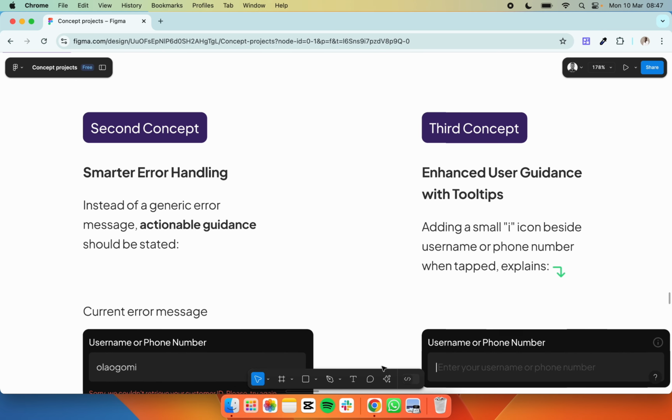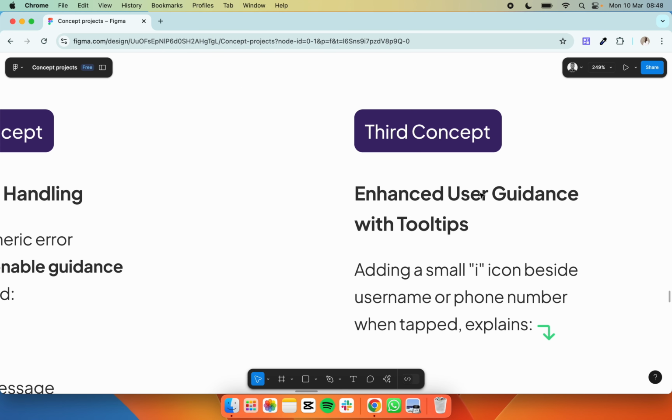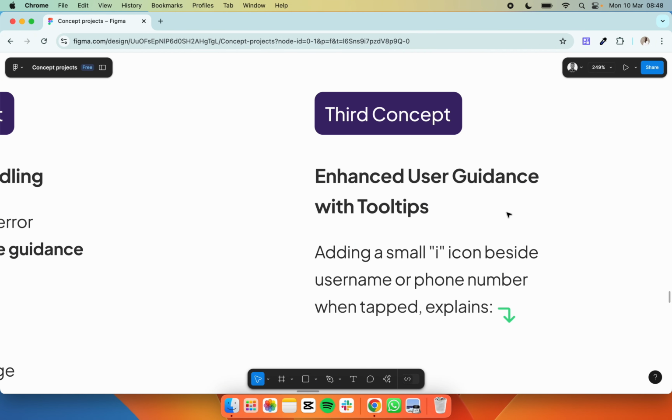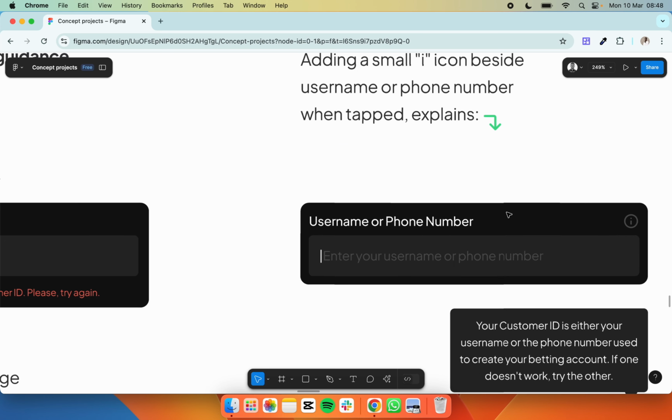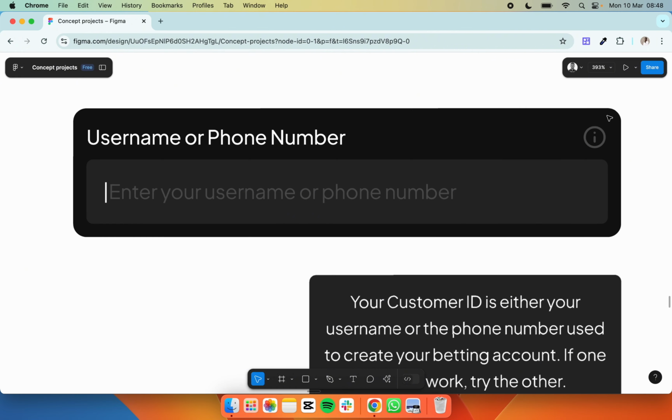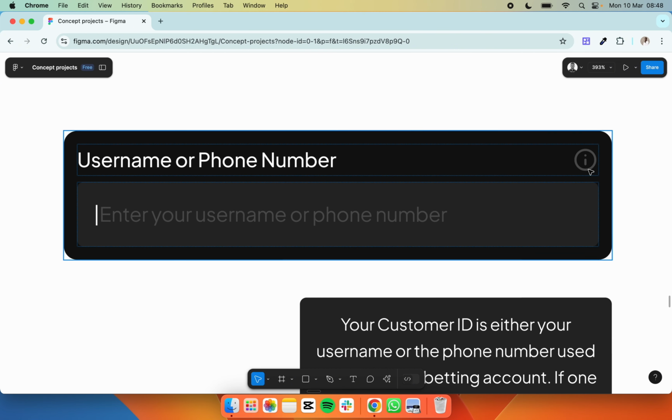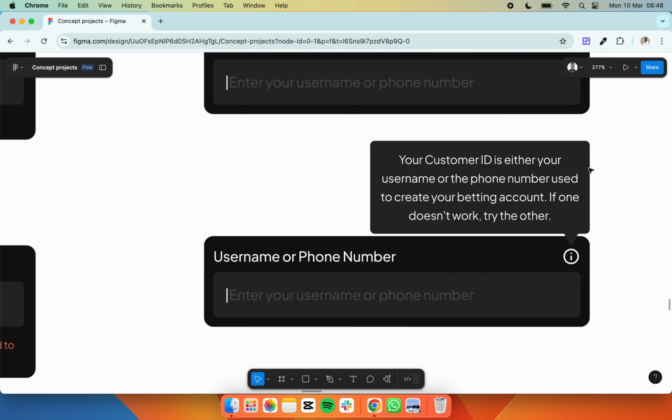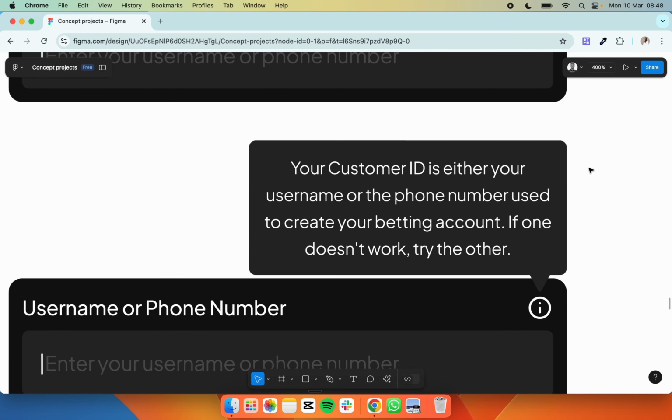The third concept, still around the messaging and the guidance, is to enhance the user guidance with tooltips. So adding a small eye icon beside the username or phone number field, when tapped, explains like this. So you see this small eye icon. If tapped, it will reveal information, and the information is this: your customer ID is either your username or the phone number used to create your betting account. If one doesn't work, try the other.